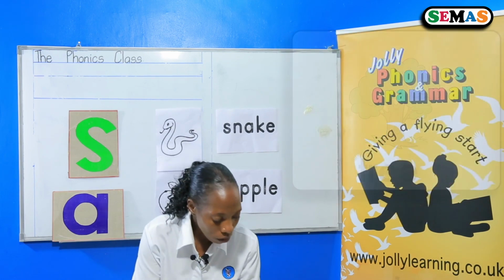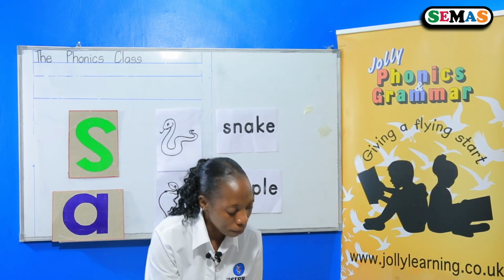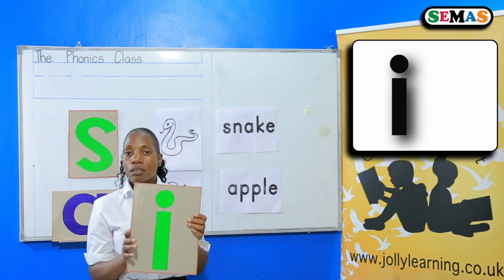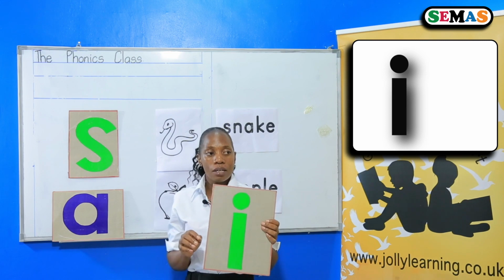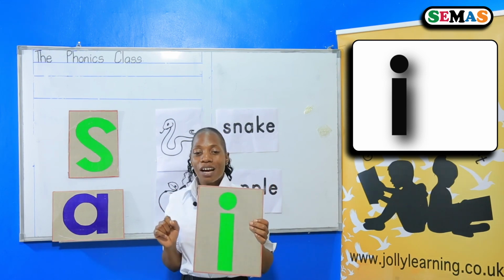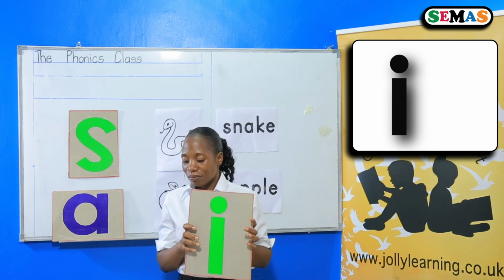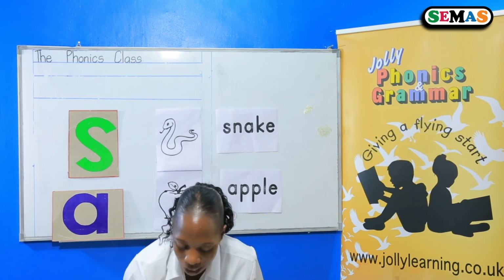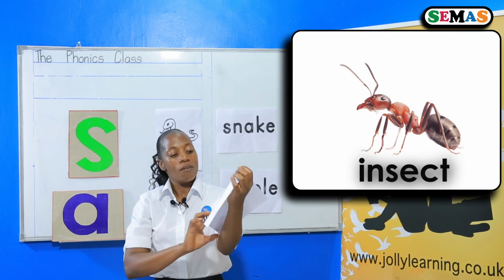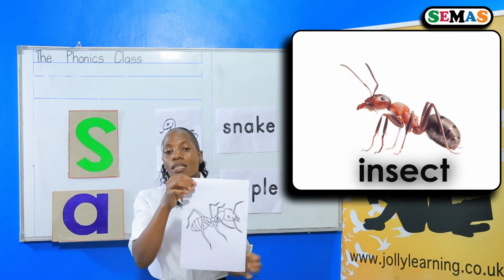Let me continue with another sound. The sound is e. The picture for my sound is here. What's this? It's not an ant.